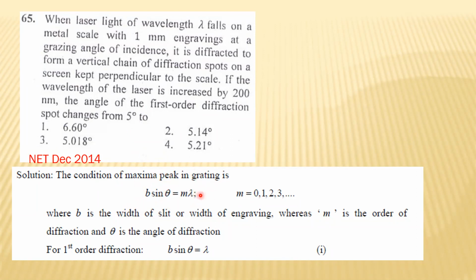You will use 2d sine theta equals n lambda, where b is the width of slit, or you can say the engraving. For first order diffraction, n will be 1. So b sine theta equals lambda.